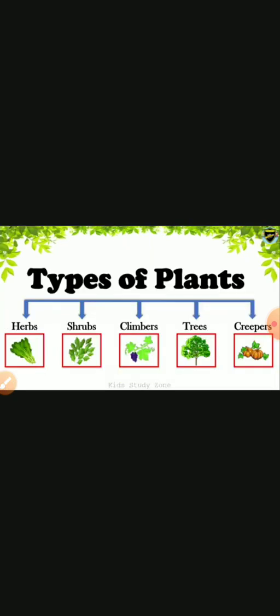So now we are going to learn types of plants. There are five types of plants. The first one is herbs. Say everybody, shrubs, climbers, trees, creepers. Now we can discuss the herbs.